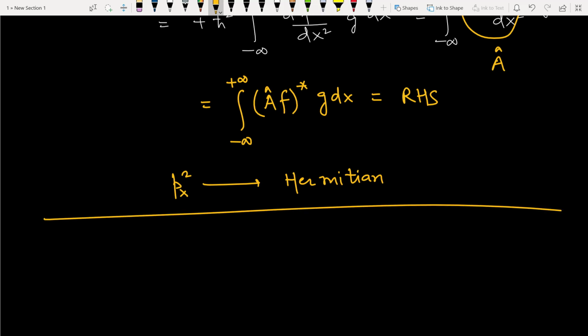So dear students, Hermitian property is a very important property in quantum mechanics. So what we have studied, that momentum and its square, both operators are Hermitian operators, and these questions are very important for exam.